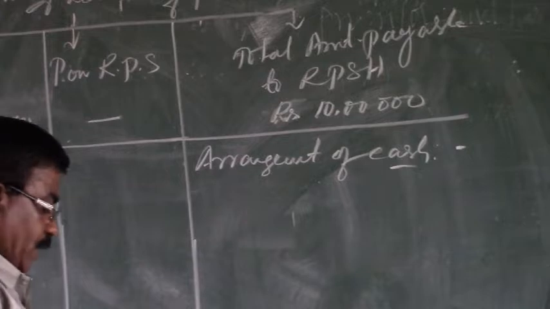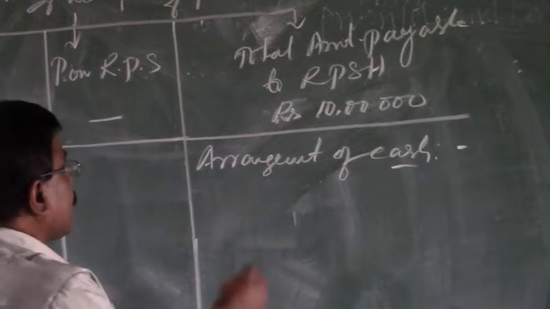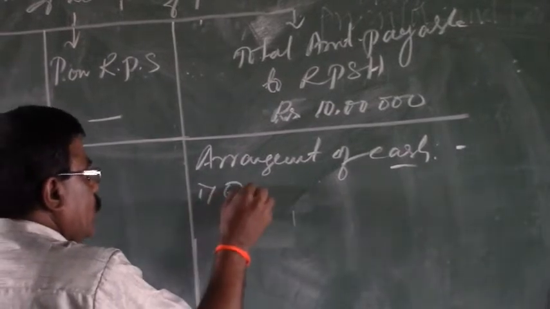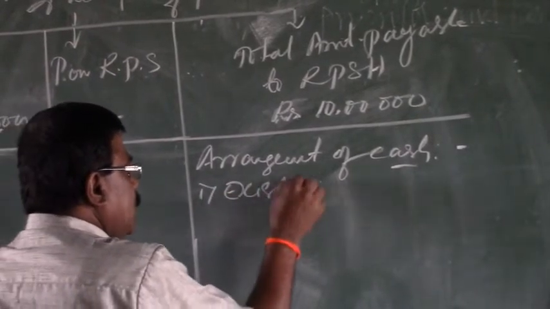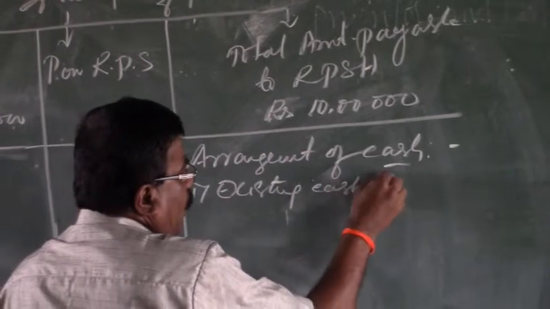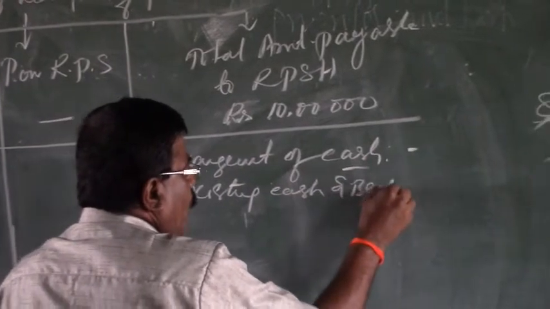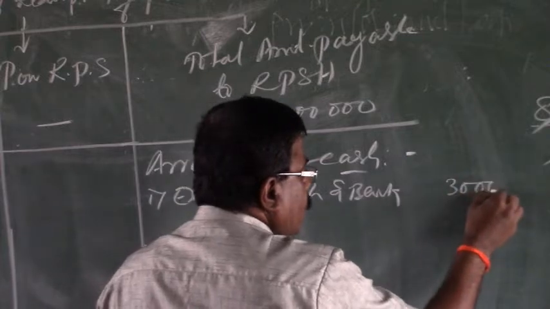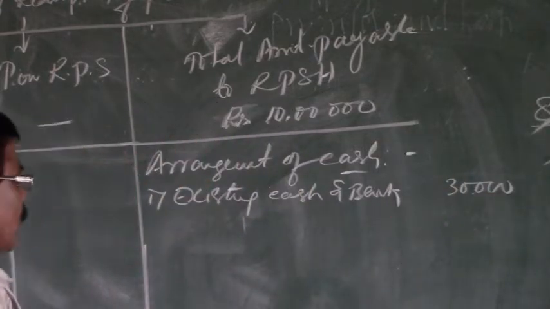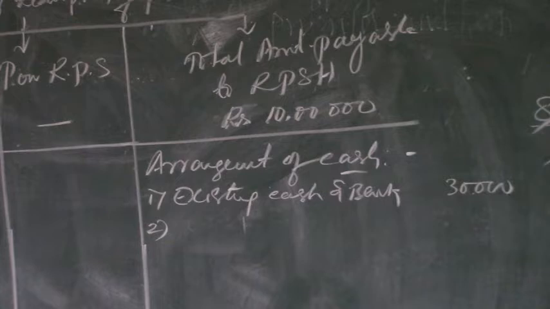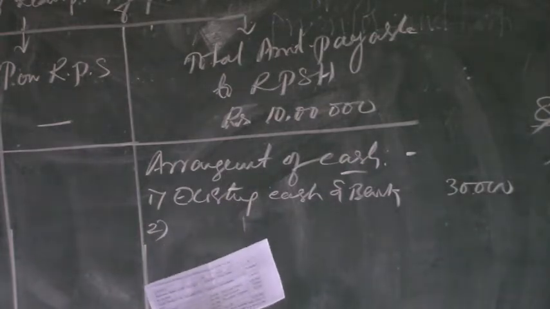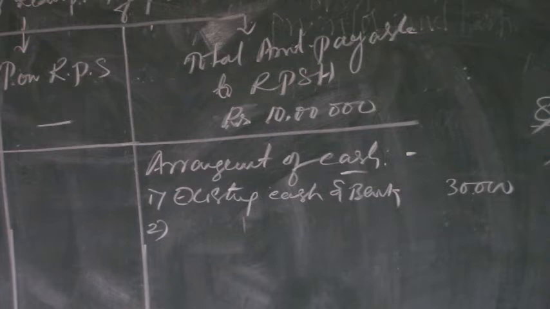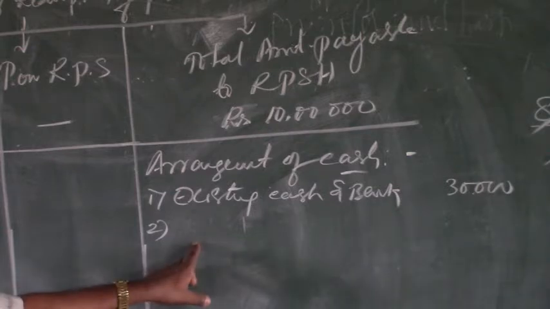So, here as per the balance sheet, the existing cash and bank balance, number 1, is rupees 30,000. The second item we have to cover in the arrangement of cash is calls in arrears. As per the given balance sheet, there are no calls in arrears. Calls in arrears cannot be taken there.